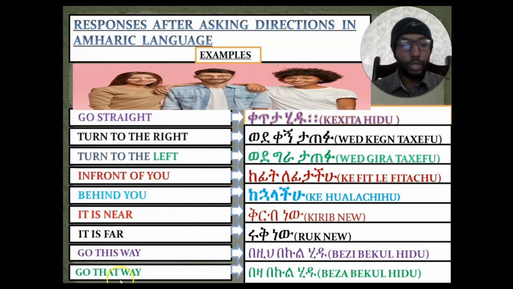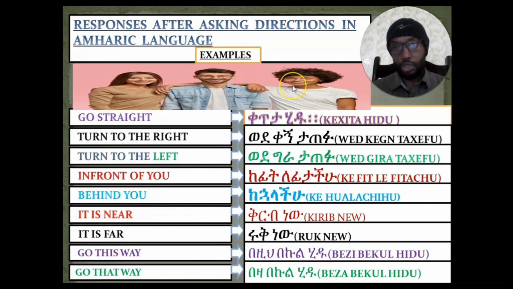How about if you want to say go that way? Okay? Go that way. Two or more than two persons, in order to say go that way in Amharic language, we will say to them what? በዛ በኩል ሂዱ. Okay? በዛ በኩል ሂዱ, which means go that way. So in order to say go that way to two or more than two persons, we'll say to them what? በዛ በኩል ሂዱ.